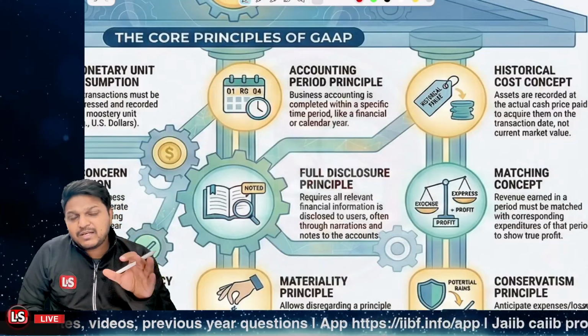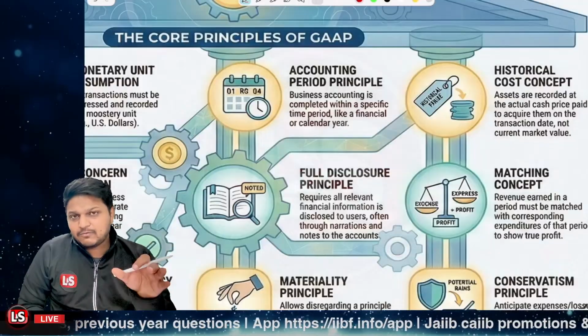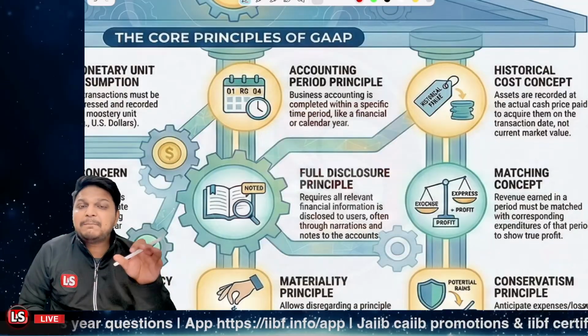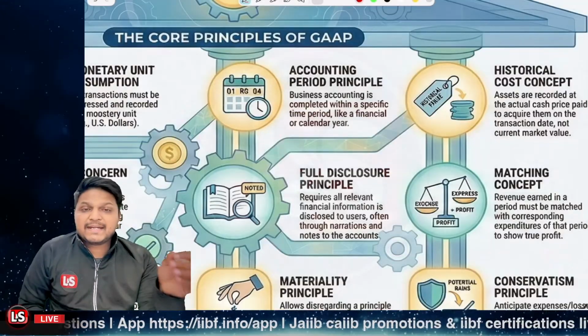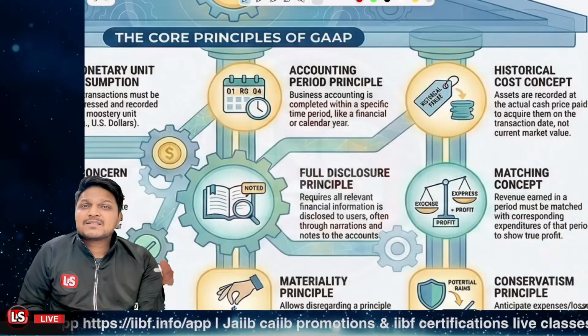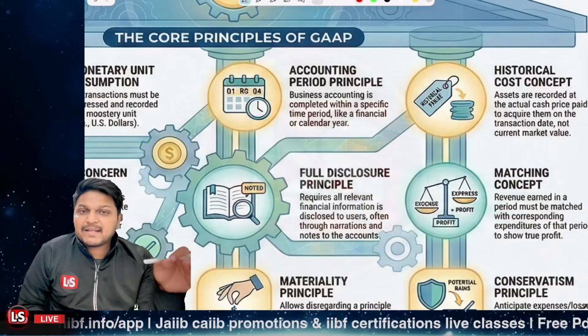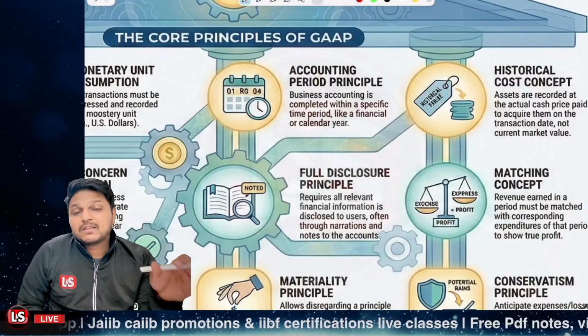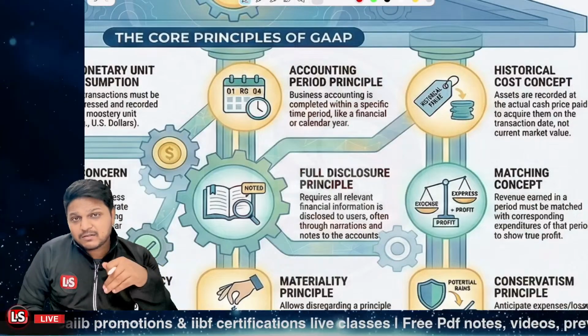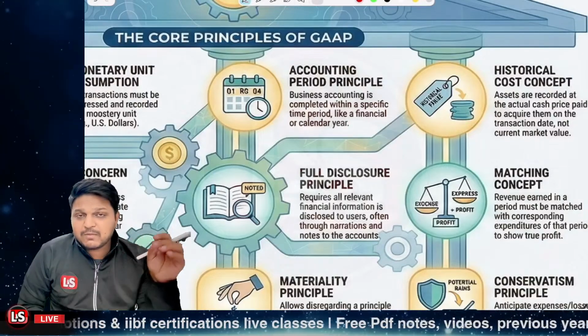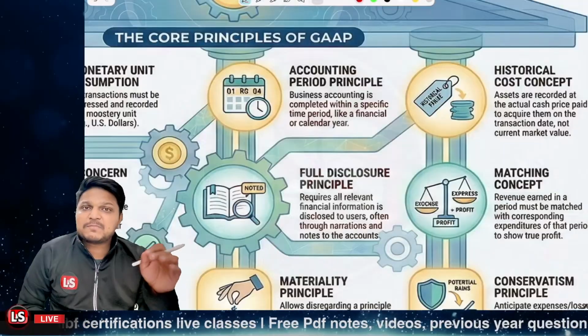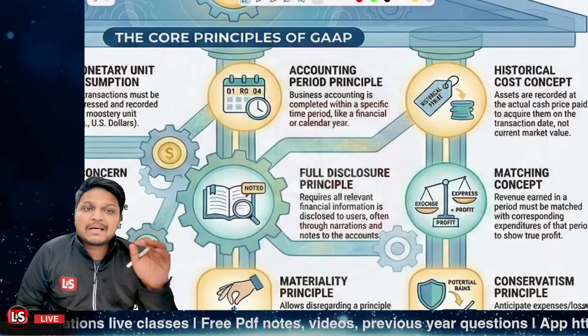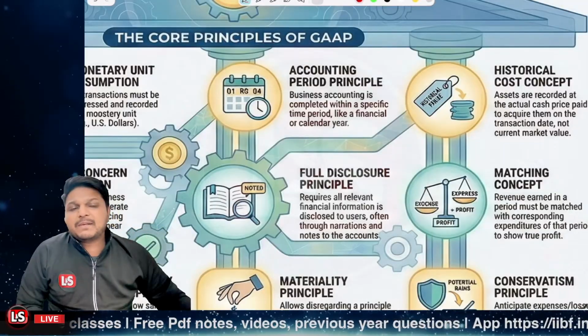So we'll be considering the 9 month rent which you have paid in advance as a prepaid expense, right? And that will be presented as an asset, right? Whereas the amount for this financial year, for the 3 months, that is January, February, March, will be considered as an expense. Is that clear? So that's about the accounting period principle.